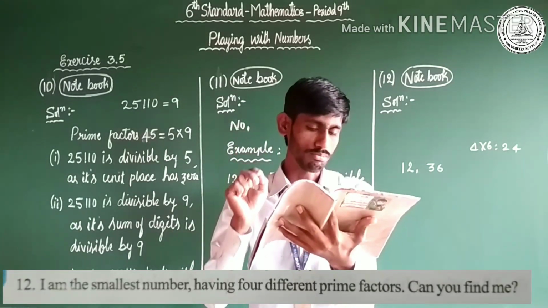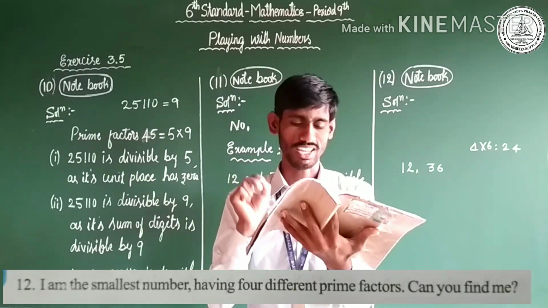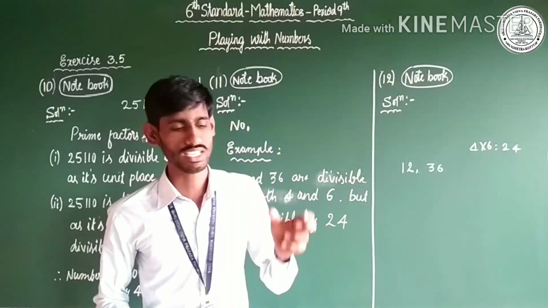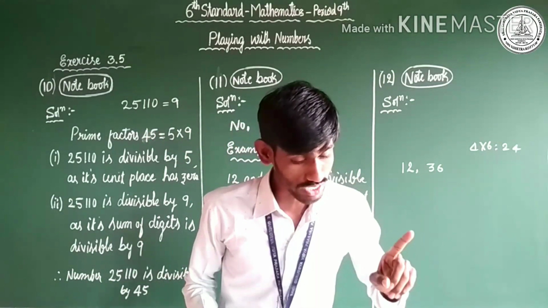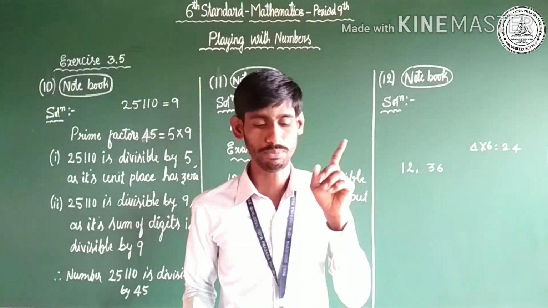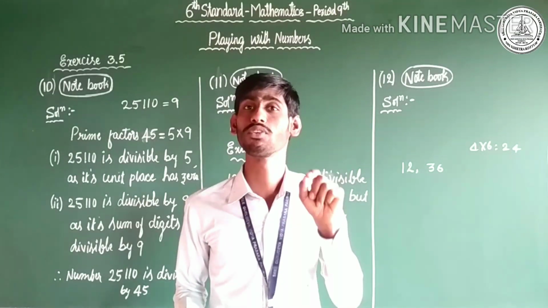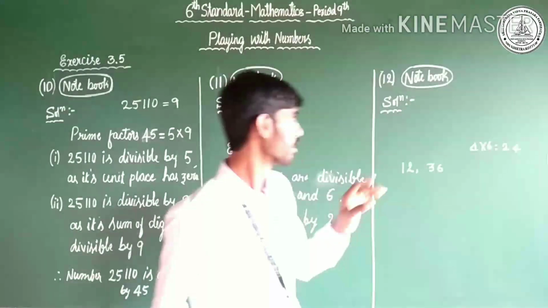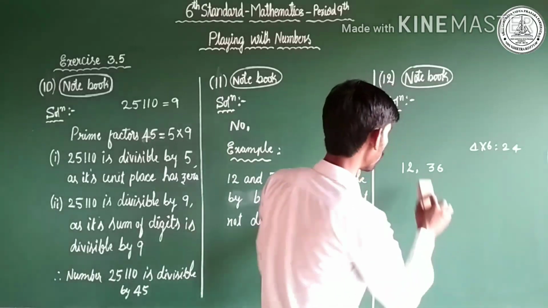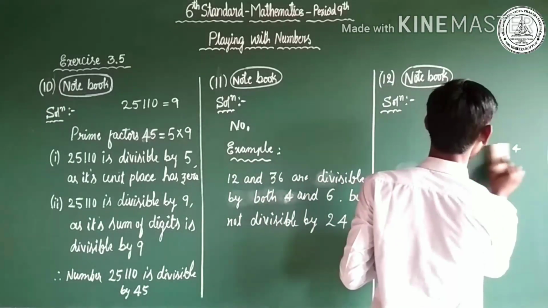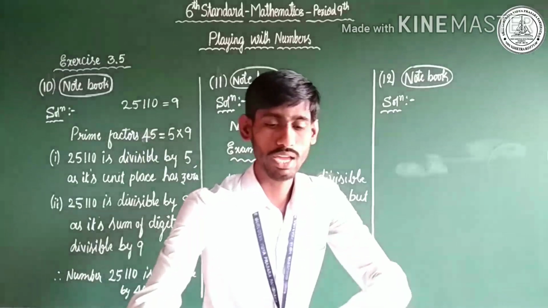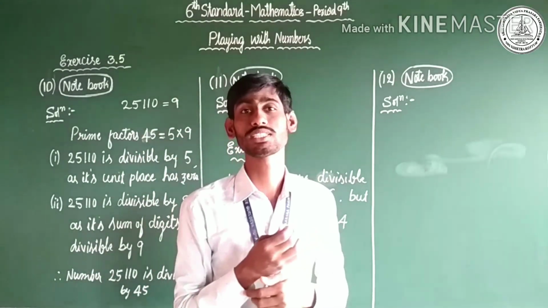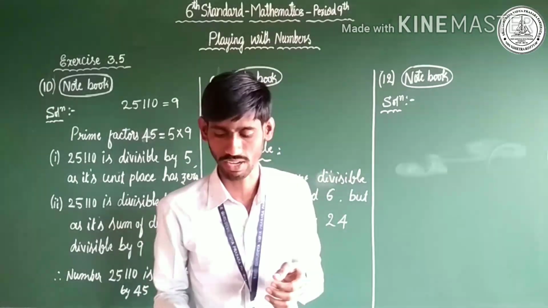And the smallest number having 4 different prime factors. Can you find it? Yes, I can find it. Dear Choto, I am the smallest number having 4 different prime factors. Having 4 different prime factors means we need to multiply. The given number will be the product of the 4 smallest prime factors. First, we should know the smallest prime factors.